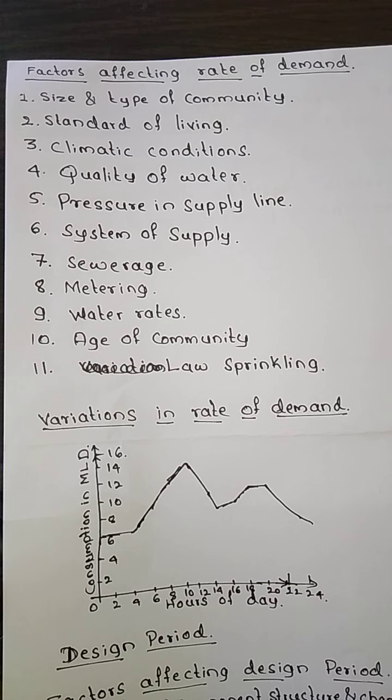Normally the human tendency is that if we are getting very good quality water, we consume more water. Suppose, I am just giving an example, if the water is a bit hard, then we will have stains, the food and clothes will have some white patches on them, and boilers will have a scaling effect.